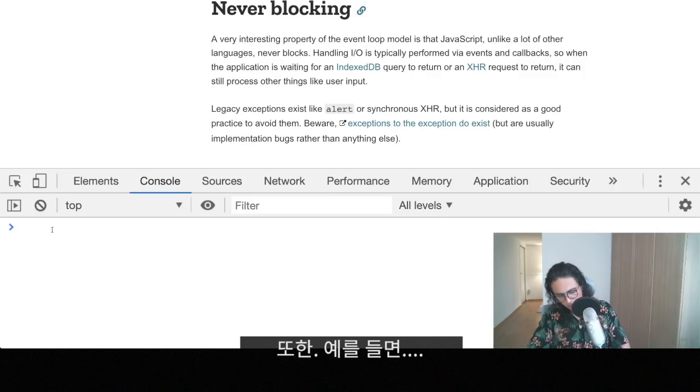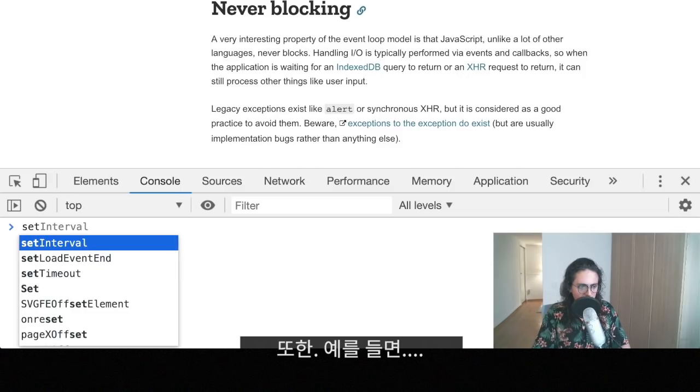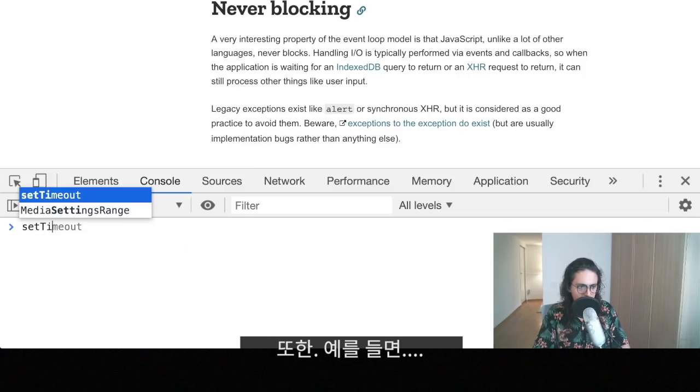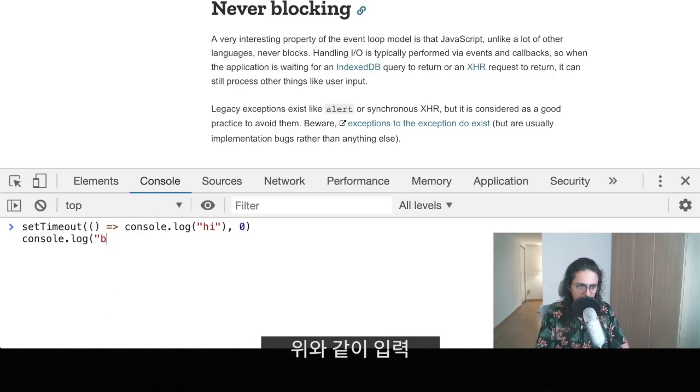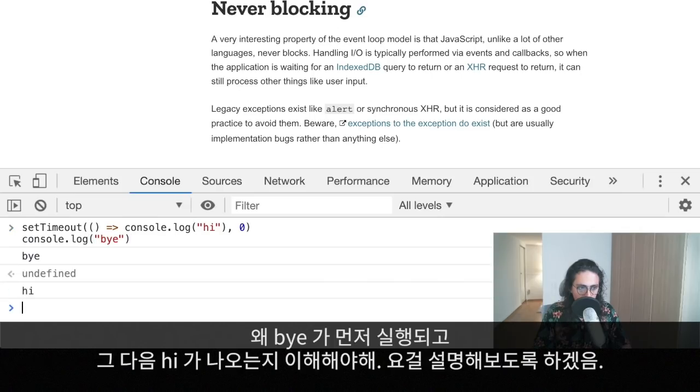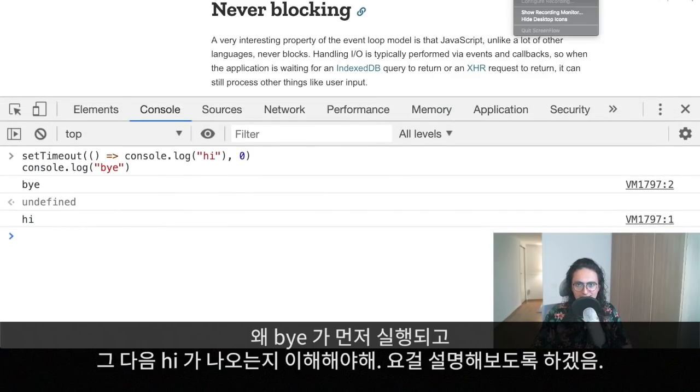Also, we're going to understand why some things, like for example, look at this, set timeout console log hi. It's an example. Let's wait 0 seconds, right? And then let's do console log bye. We need to understand why bye happens first and then hi, okay? And that's what I'm going to explain to you after this long intro.